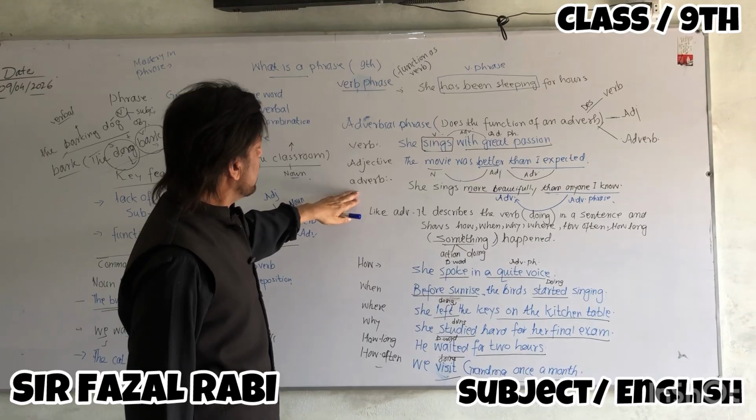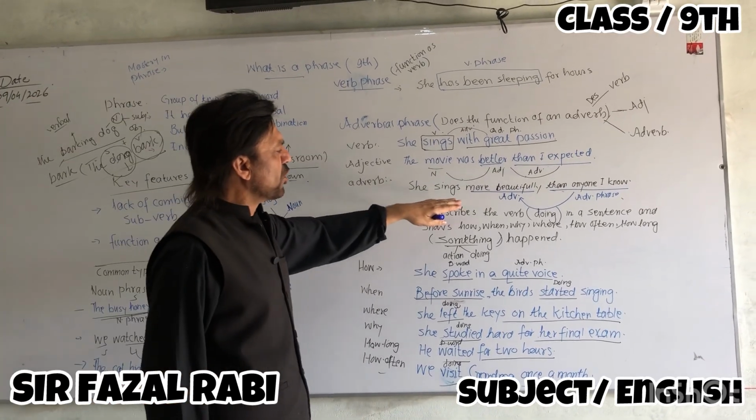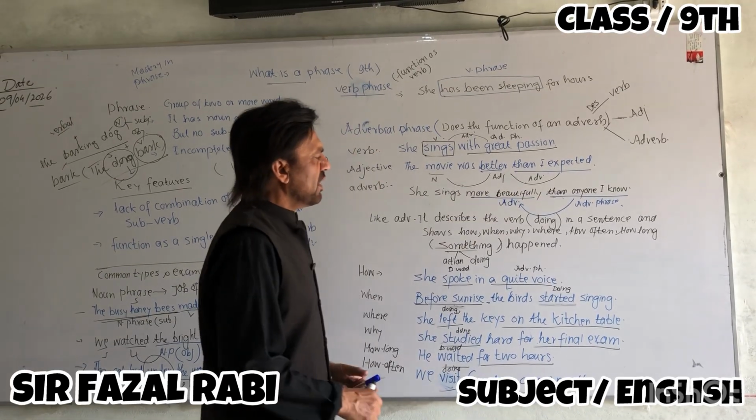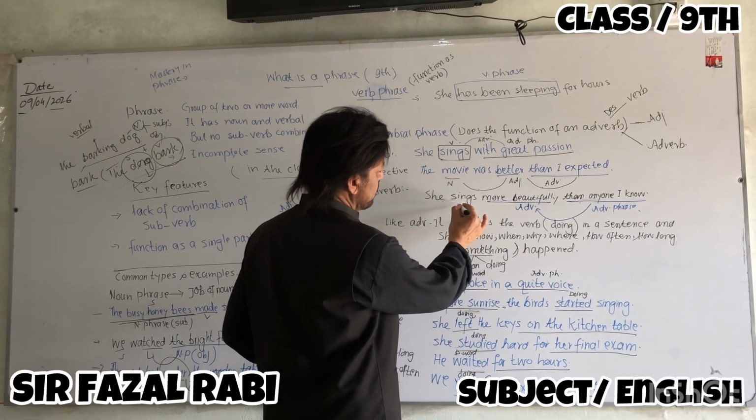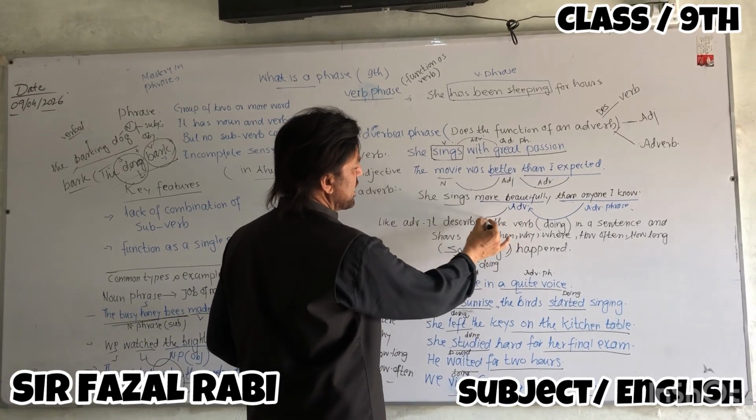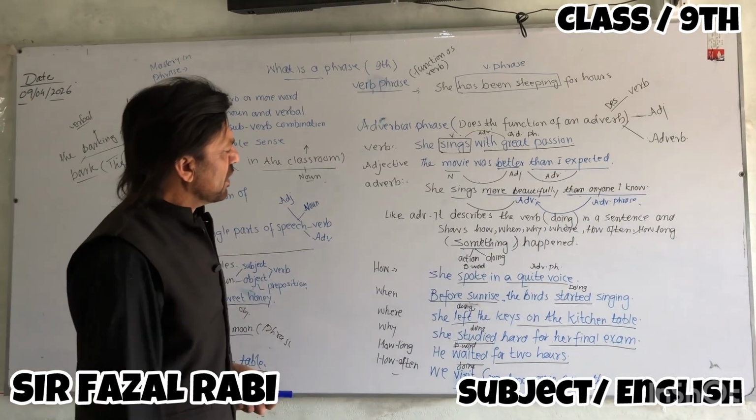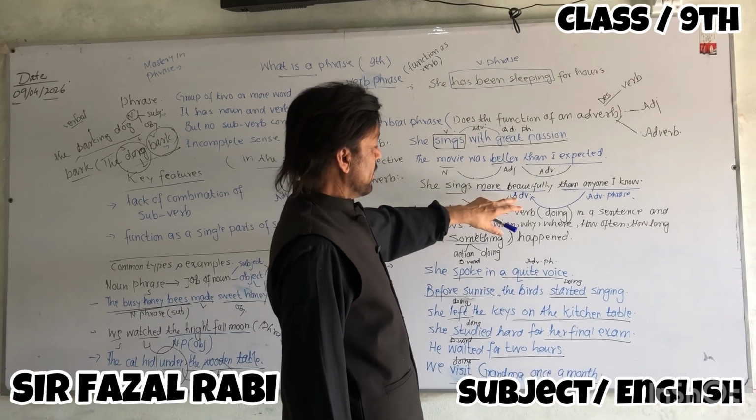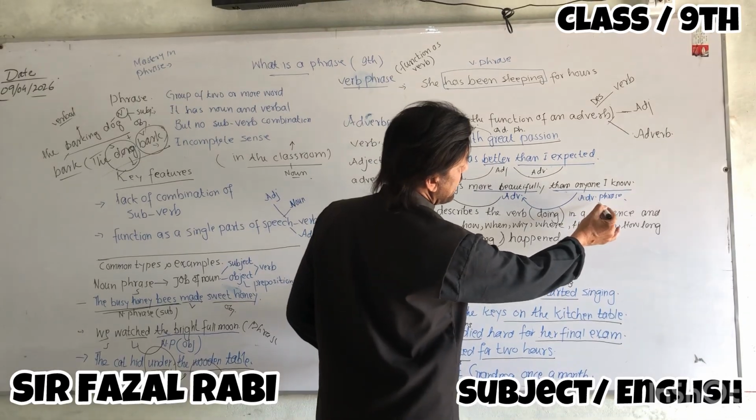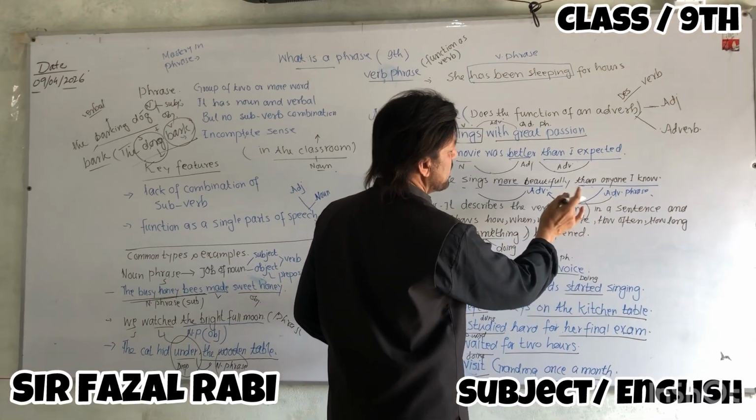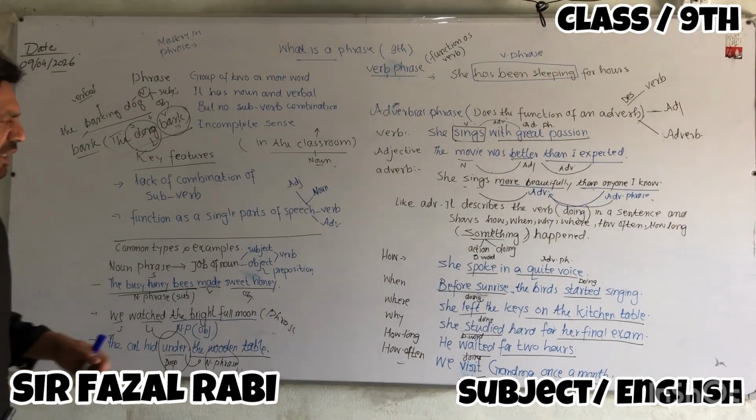Now come to the next example, adverb. She sings more beautifully than anyone I know. Here, sing is a verb, and she sings more beautifully. It describes the doing word sing, and then this group of words describes the adverb beautifully. So it's called an adverbial phrase.